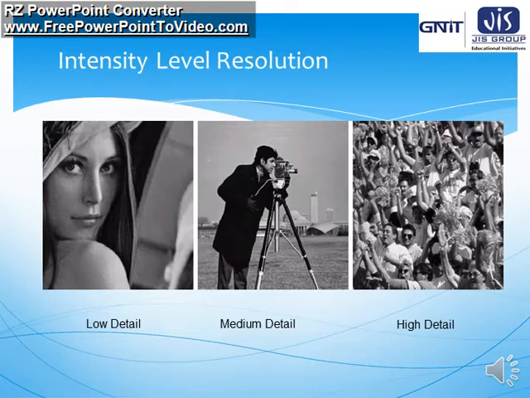Now here we can see three types of images having different intensity levels. Here also, intensity level resolution is shown with three images, the first one having low detail, as the image is a close-up image, so it doesn't require any high detail. So this type of image may be of low detail. Now for medium detail, you can see much more information is there.